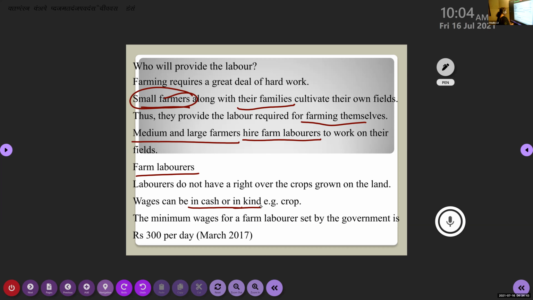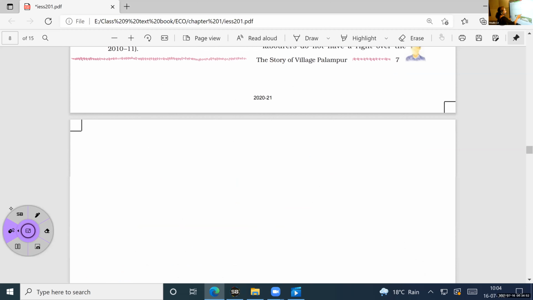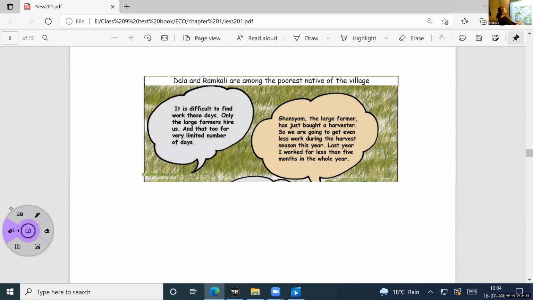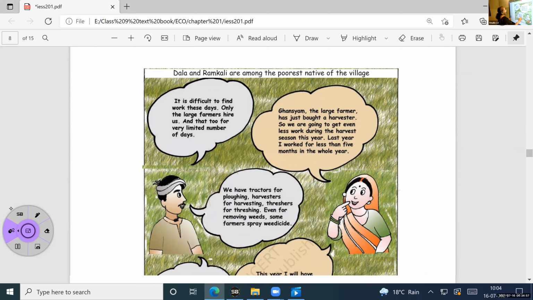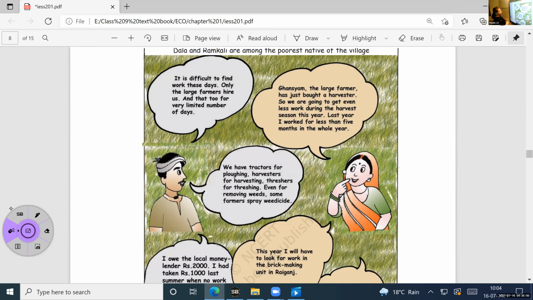So next one, before that, I want you to see the bubble given in your textbook. Two people are talking, Dala and Ramkali. Just see what she is telling, what he is telling. Gobi, can you read the first one? The person, this one. Just read this. Louder.